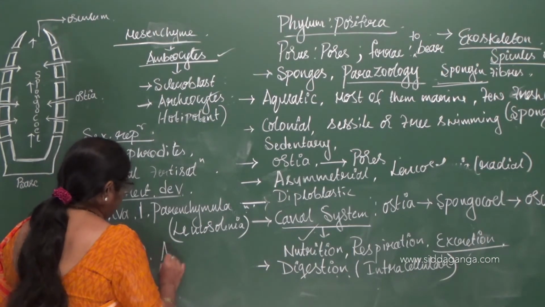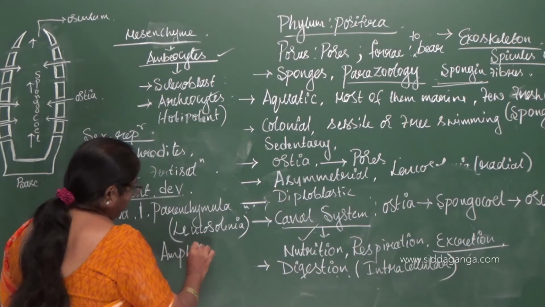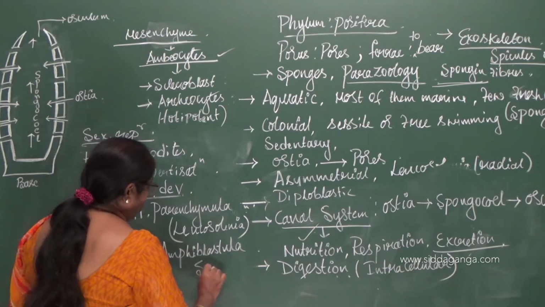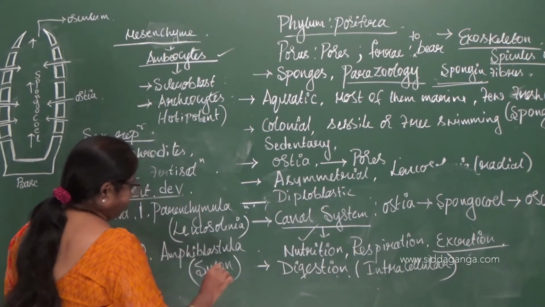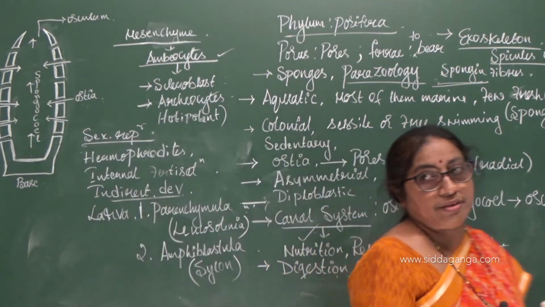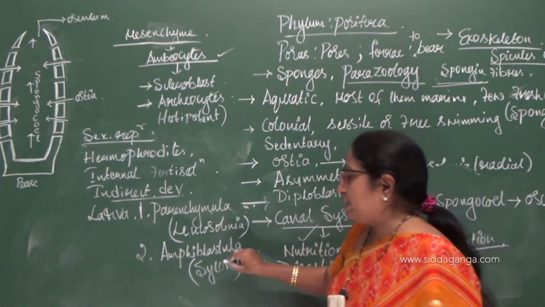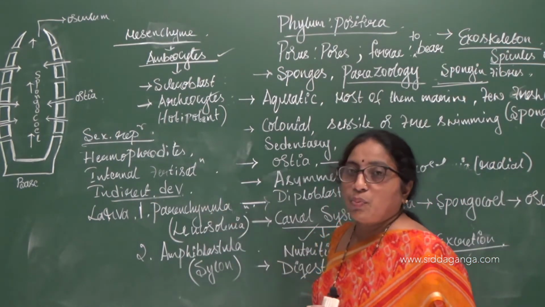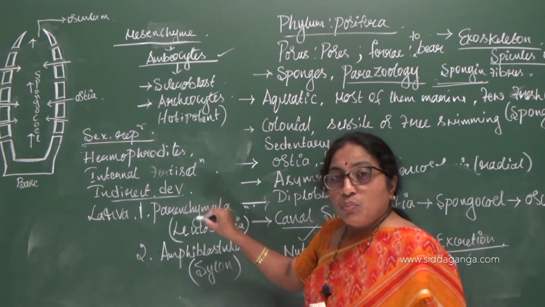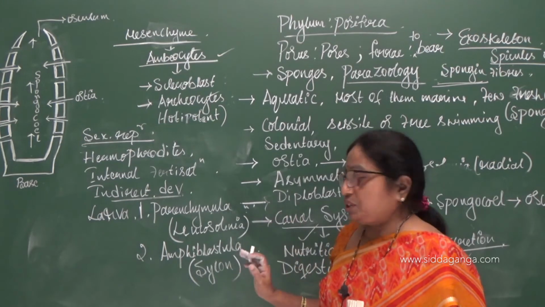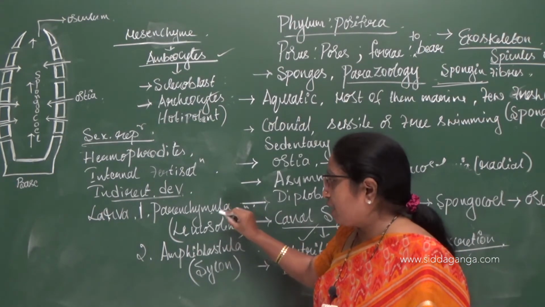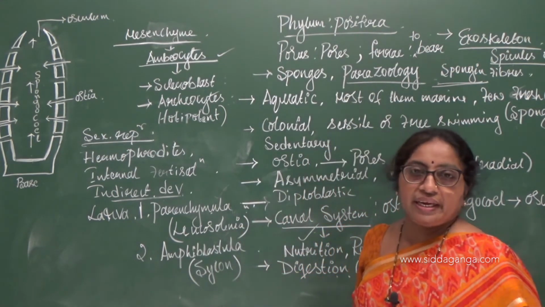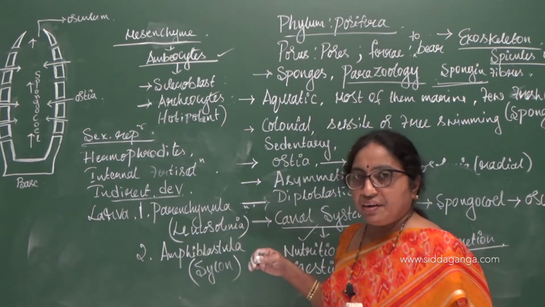Another is Amphiblastula, which is the larva of Cycon, also called Scypha. So parenchymula and Amphiblastula are the two larval stages seen in poriferans. Both larval stages are not present in a single species. Some species may exhibit the larval stage called parenchymula, and some species may exhibit the larval stage called Amphiblastula. Once again I shall repeat.